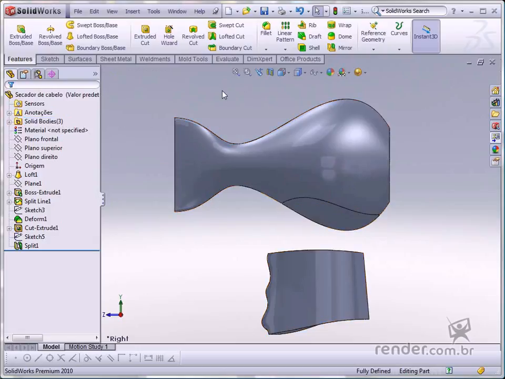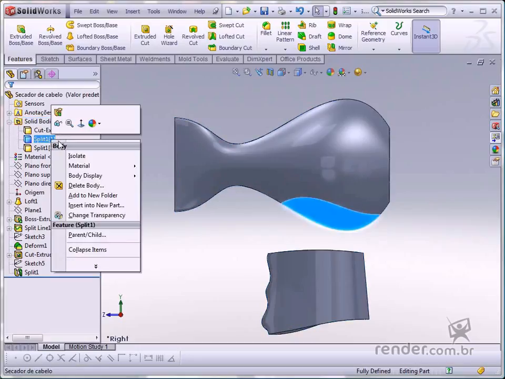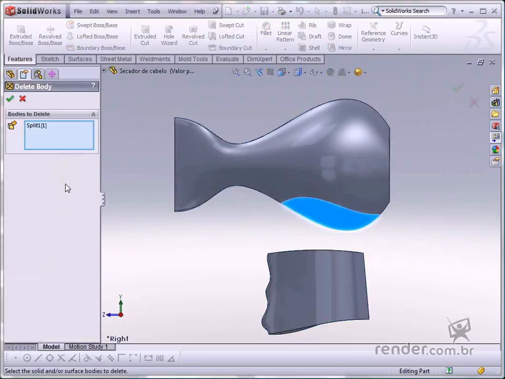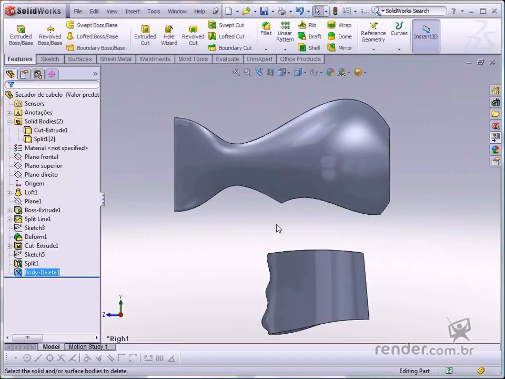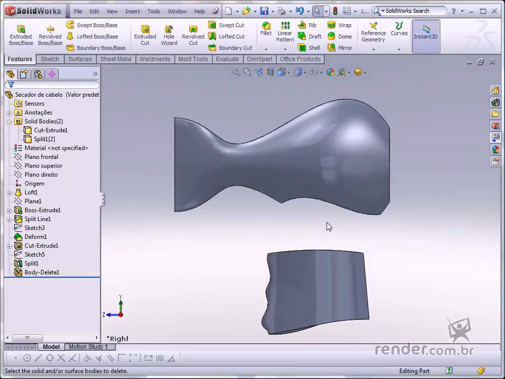Great! We have split the bodies, and now we'll add material to join them. Open the features for the bodies by double-clicking the mouse on Solid Bodies. Right-click the mouse on Split 1 and select Delete Body. Confirm the operation. See how the body has been removed, and we can see a flat face on the geometry. It is essential to add material to join the 2 faces of the body.